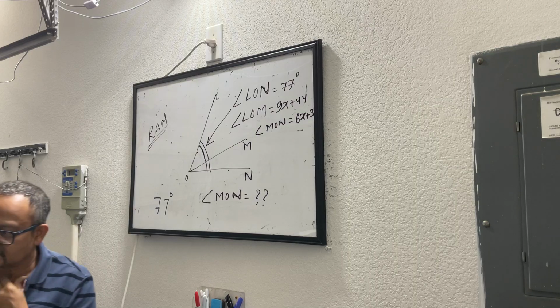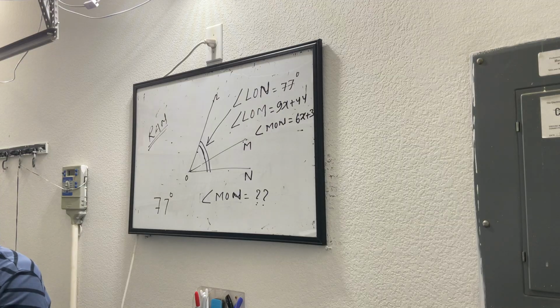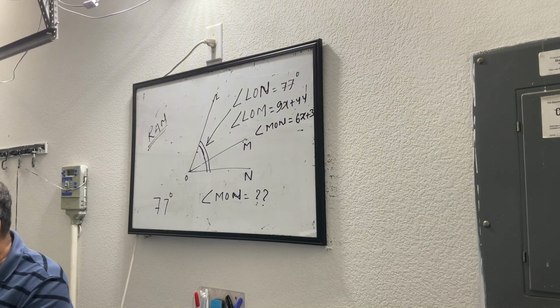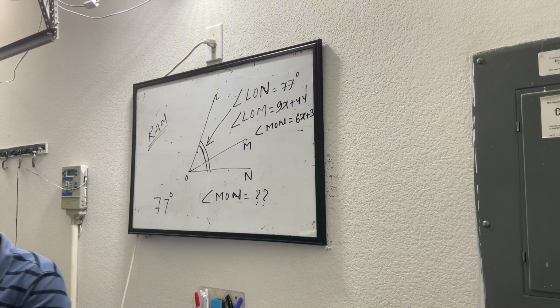15. Okay. How about you? 15. 15. Okay. Kian A, Kian J. And MLN I get 69.